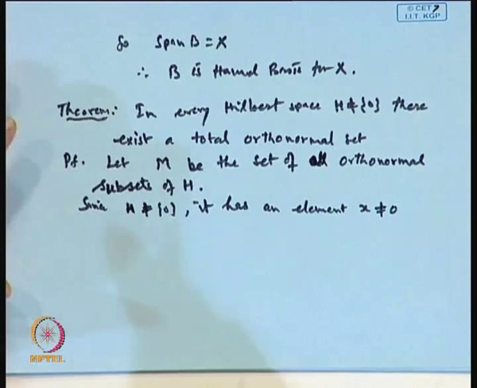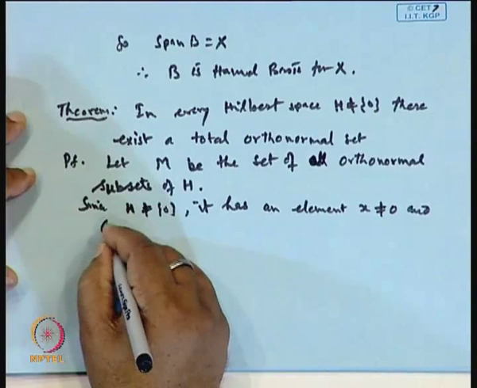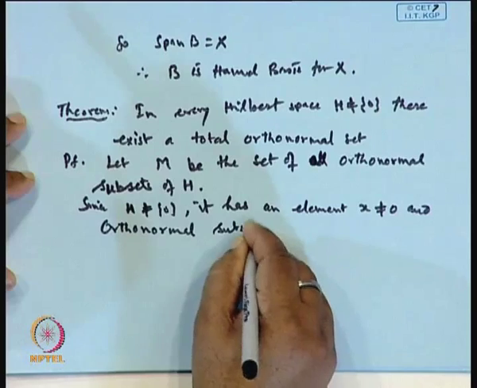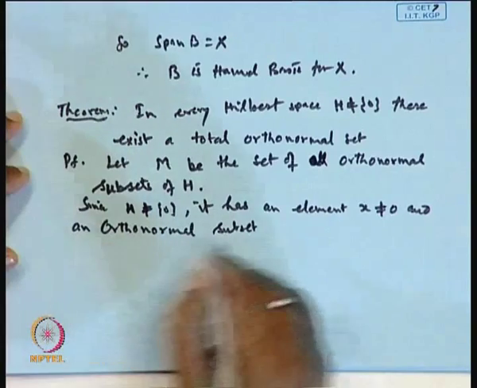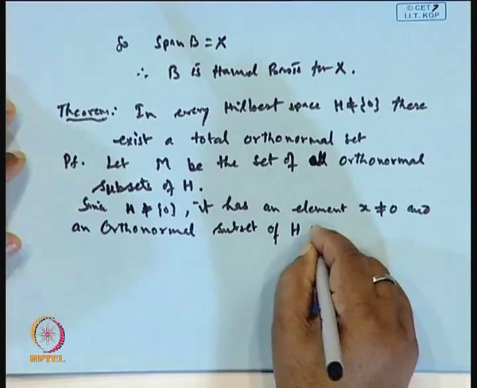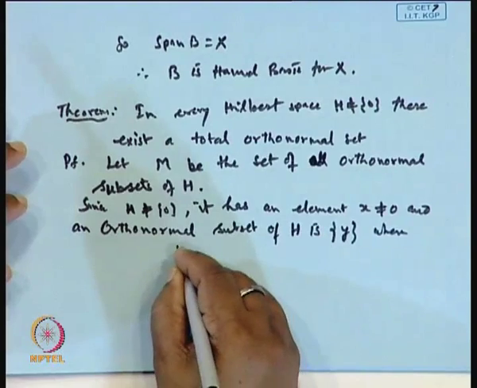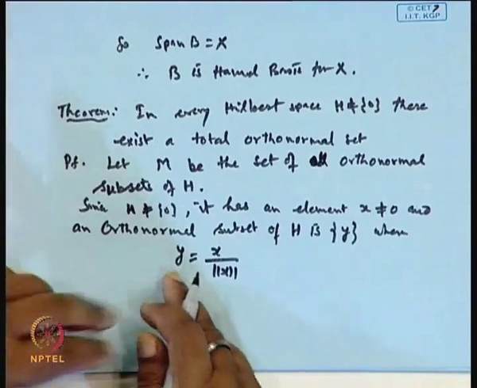The corresponding orthonormal subset of H is {y}, where y is equal to x over norm x, so that the norm of y becomes 1.